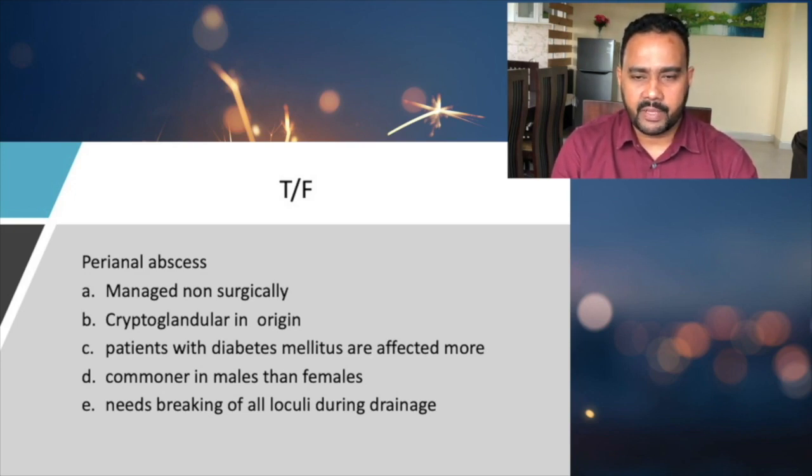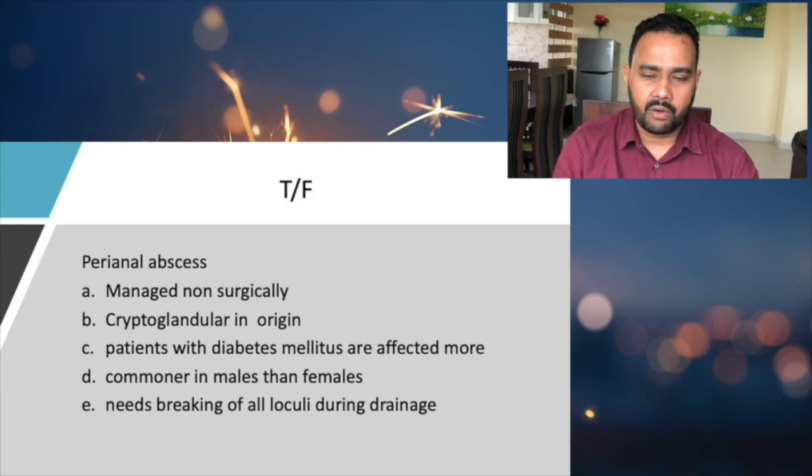Patients with diabetes mellitus are affected mostly. Diabetes mellitus is one of the precipitating causes for anorectal or perianal abscess, so that is true. Commoner in males than females, yes, that is again true. It is more common in males. And needs breaking of all loculi during drainage, yes, it's mandatory.